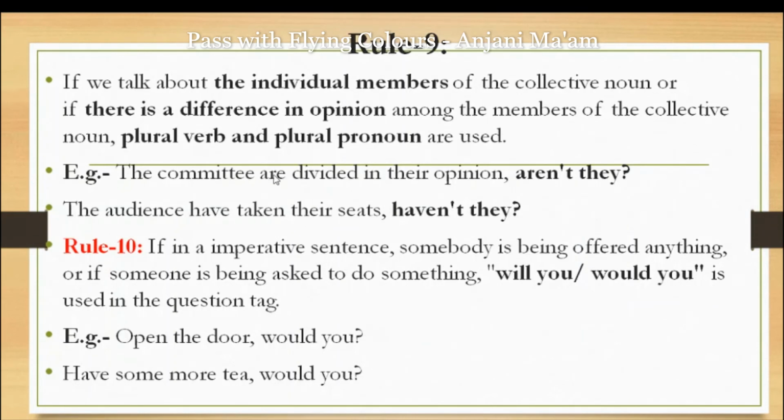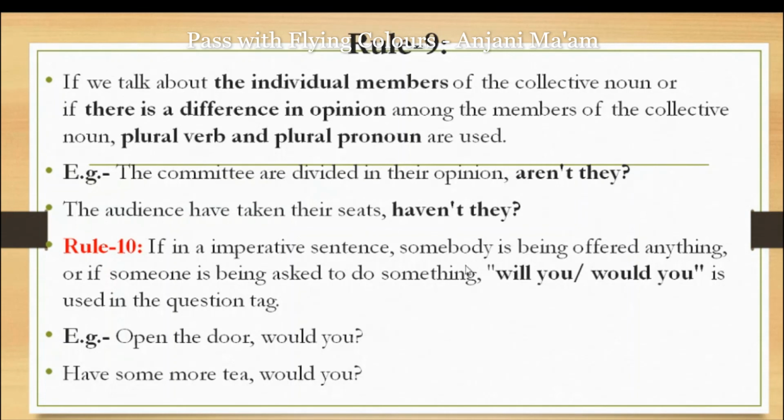If the plural verb is used, the plural pronoun they will be used, and the sentence is in a positive sense, so it will take a negative question tag. So the question tag of the individual members of the collective noun becomes plural: "aren't they?" "Audience have taken their seats, haven't they?"